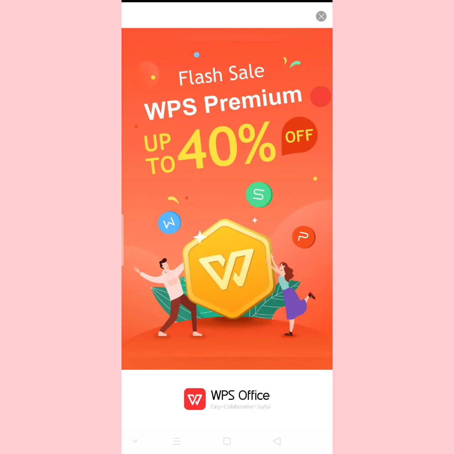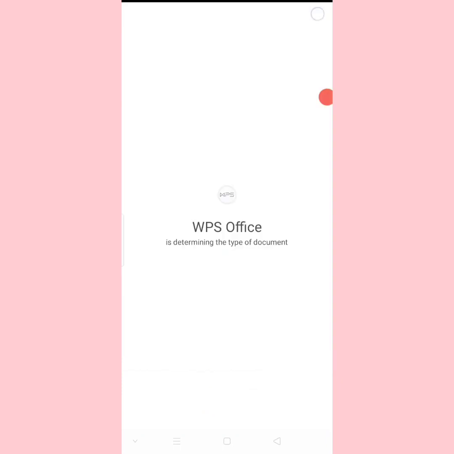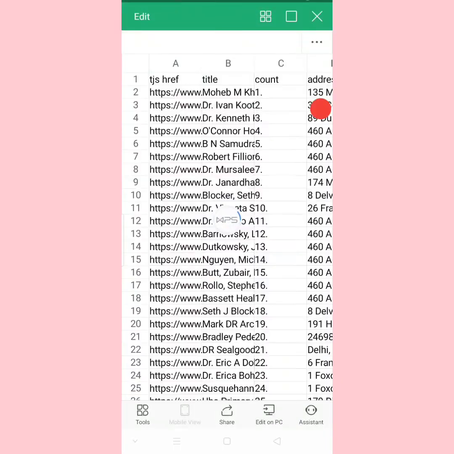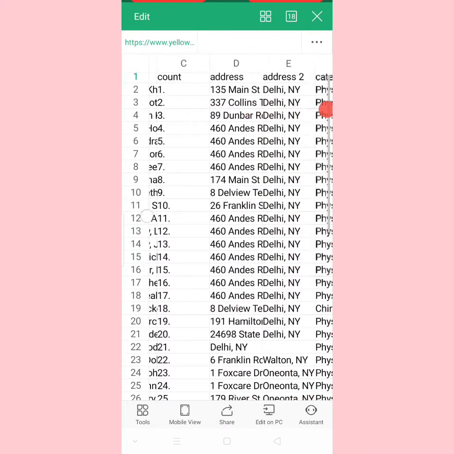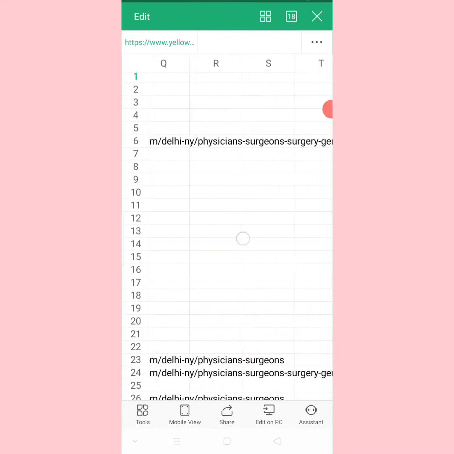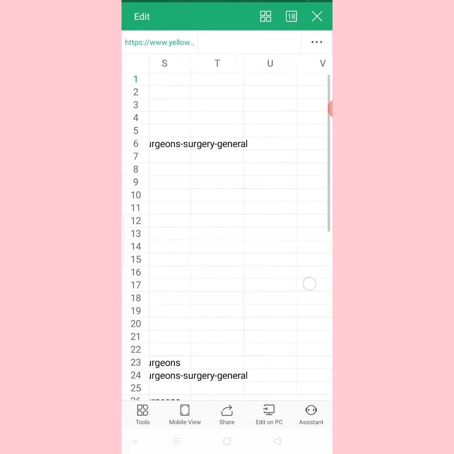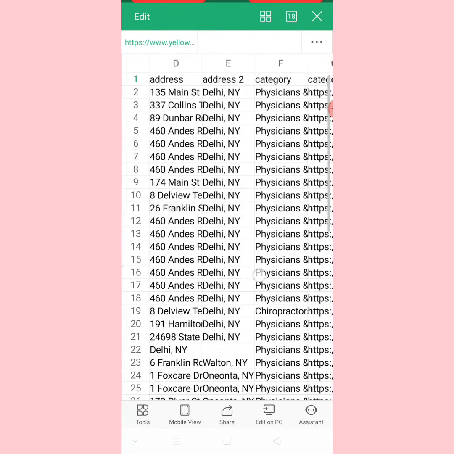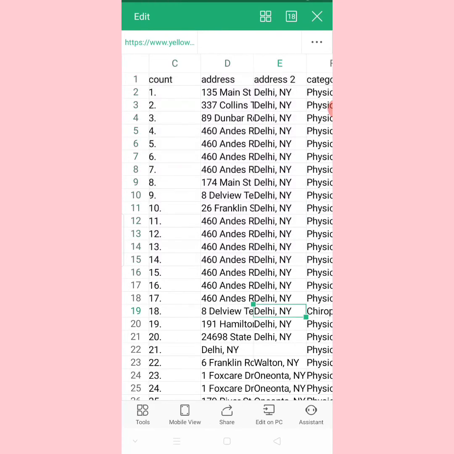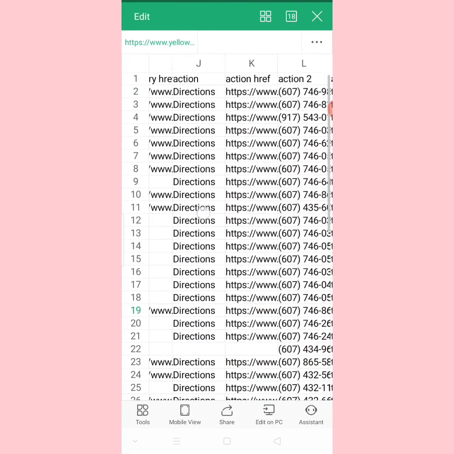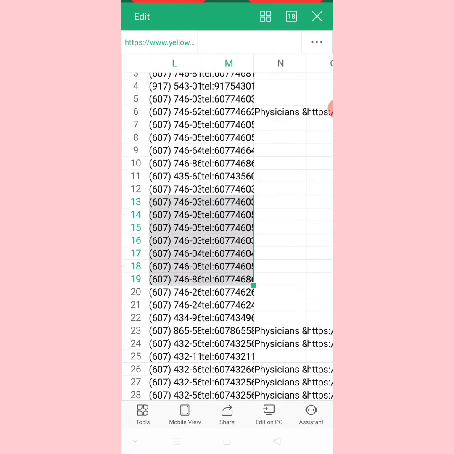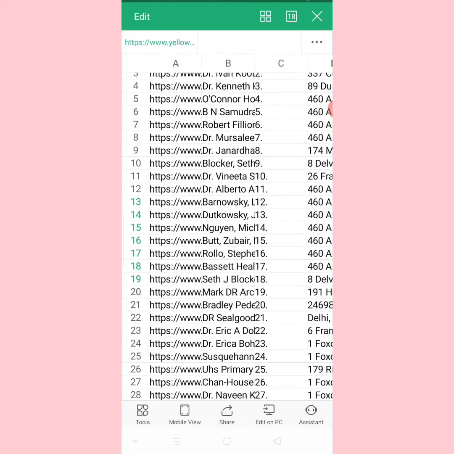Let me have a look at that data. Here you can see WPS Office has opened automatically after the download. Wow, so nice. It is in an Excel sheet, and all the data has been updated here. Here you can see the name, physician, and the mobile phone numbers. So this is how you do data scraping through a mobile phone.